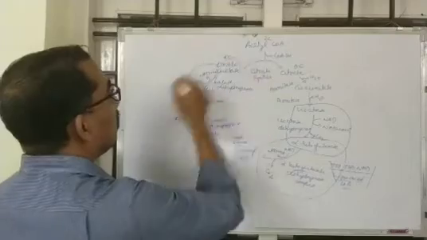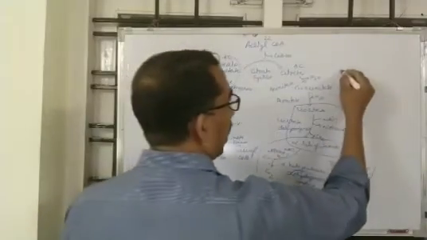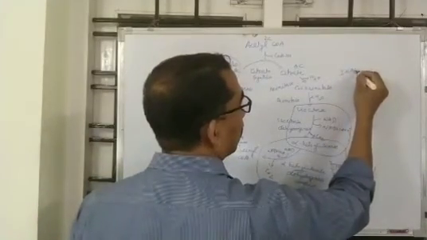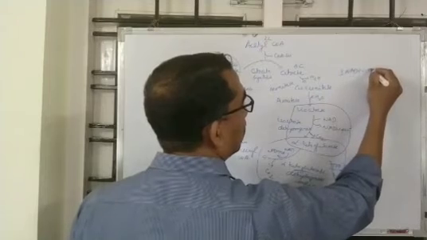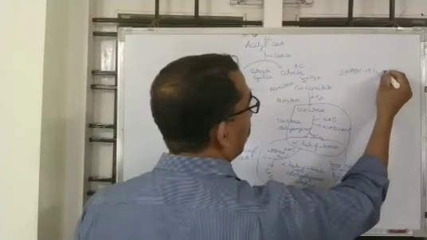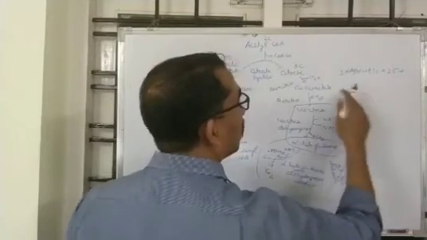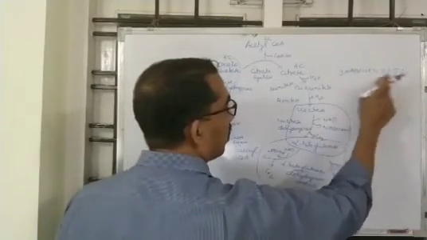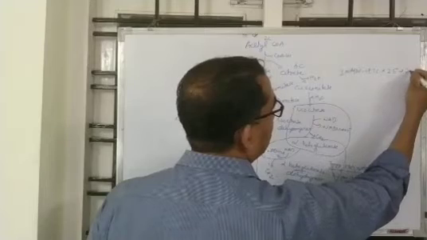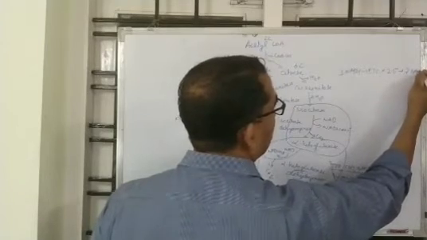So there are 3 NADH, which enter the electron transport chain and produce 2.5 ATPs each. Therefore, 3 into 2.5, that is 7.5 ATPs.